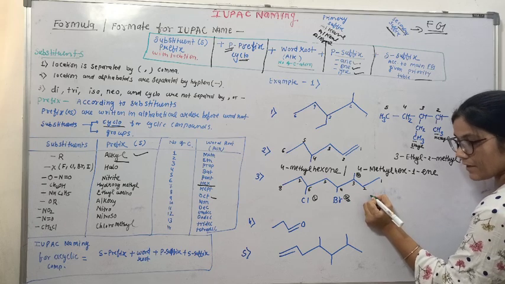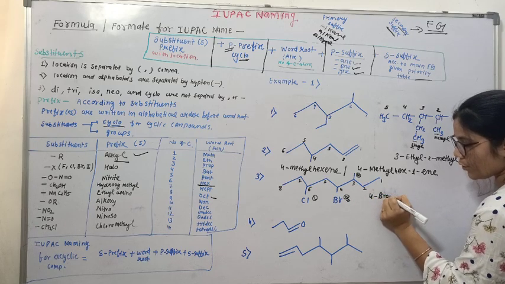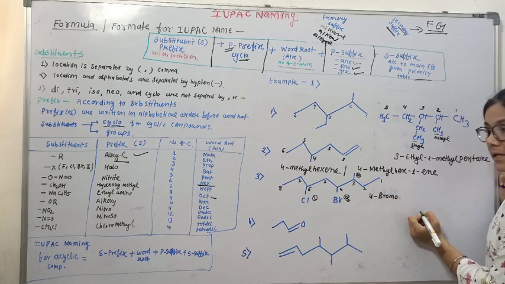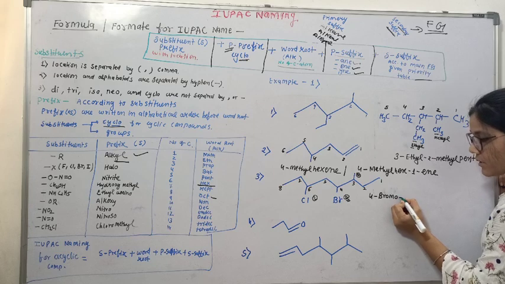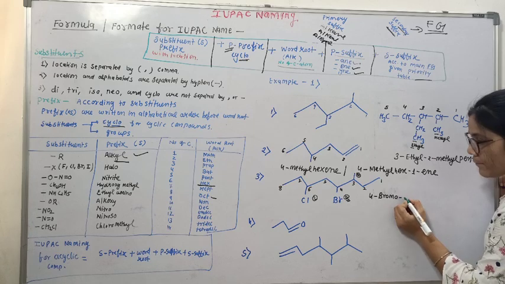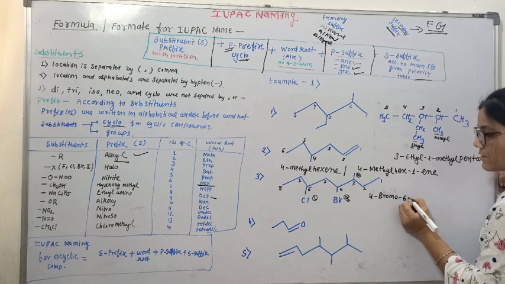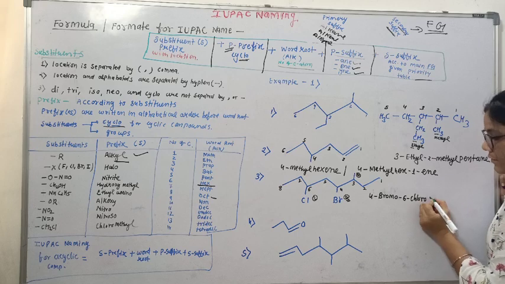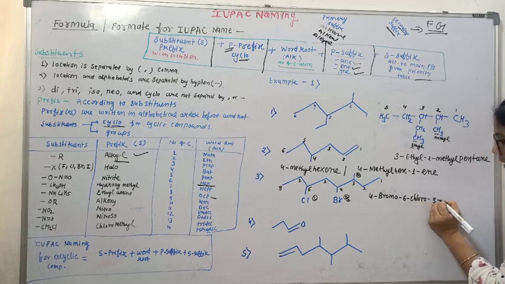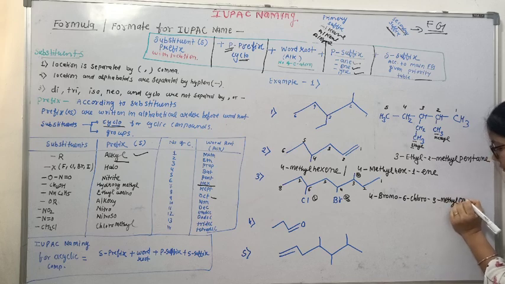So we name the compound is 4-bromo. Then again we have to write the position. So between position and words we always use hyphen. 4-bromo, then C, 6-chloro, then 3-methyl. Word root is what?